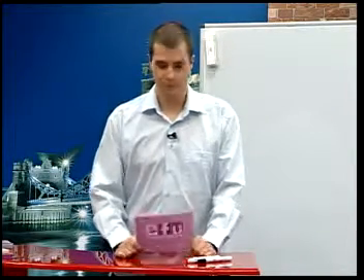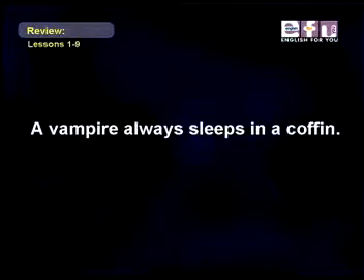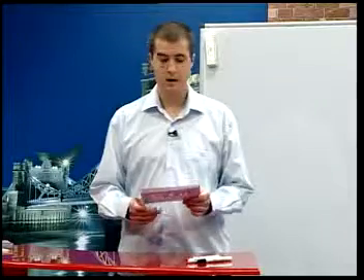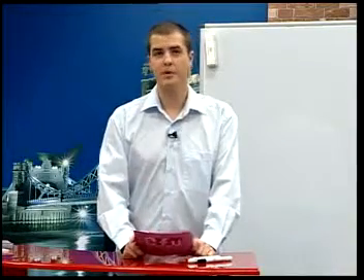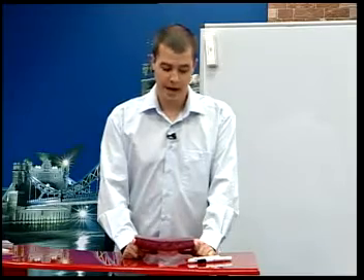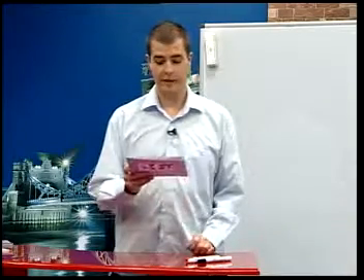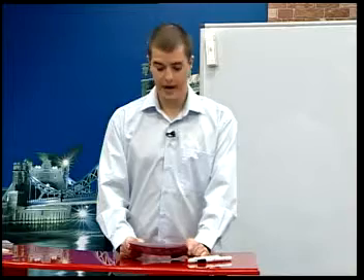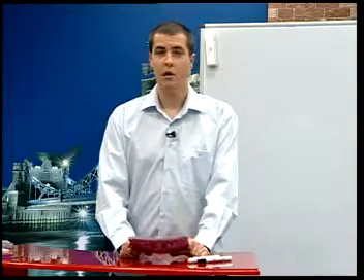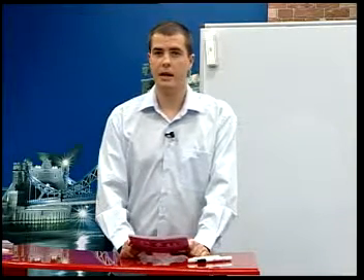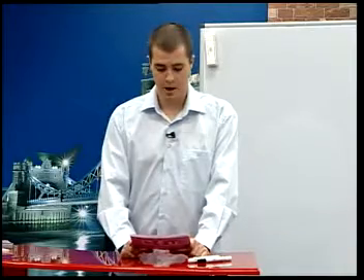So have a look at this example. A vampire always sleeps in a coffin. The verb in this sentence, sleeps, is the present simple tense, and the present simple expresses events or situations that exist always, usually, or habitually, that is, that they exist like a habit. They existed before now, exist in the present, and they will probably exist in the future.